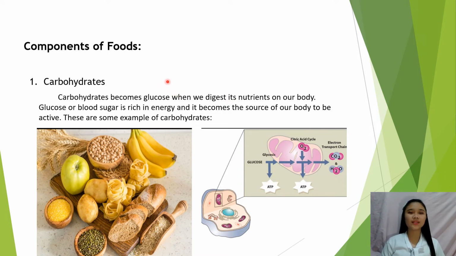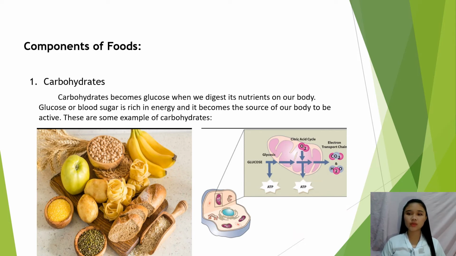Okay, number one is carbohydrates. When we say carbohydrates, it becomes glucose when we digest its nutrients in our body. Glucose, or blood sugar, is rich in energy and becomes the source of our body to be active. Some examples of carbohydrates are banana, bread, wheat, and potatoes. I also prefer to show the circulation of carbohydrates becoming glucose, in the most specific part, the cell.